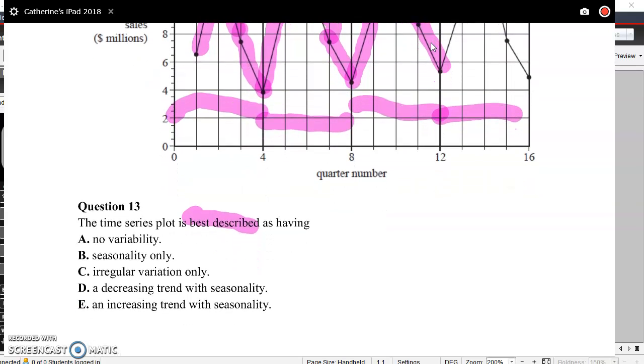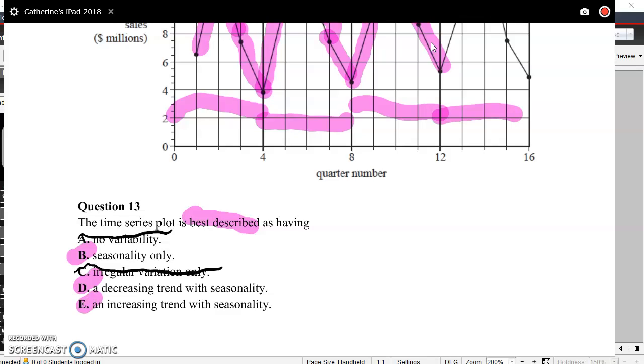So let's look at what else. So, is there no variability? Well, obviously not. There's a lot of things going on there. Seasonality only. Okay, well, we know there's seasonality, so let's keep that in as an option. Irregular variation only. No, there's a very nice clear pattern. Decreasing trend with seasonality, or an increasing trend with seasonality.